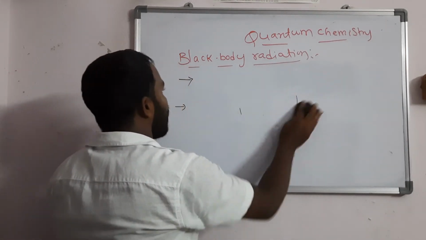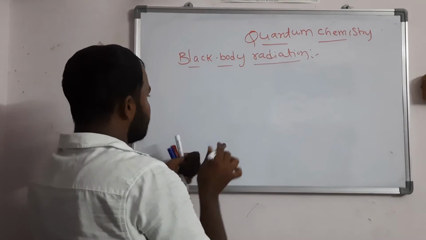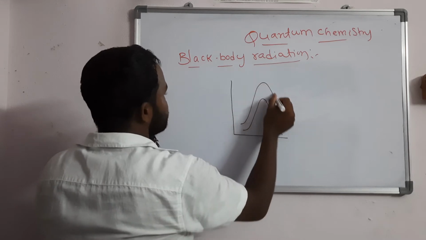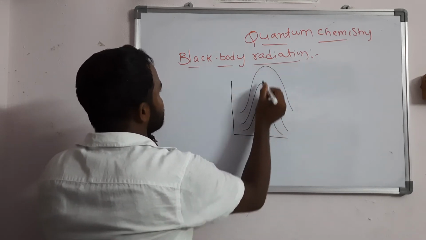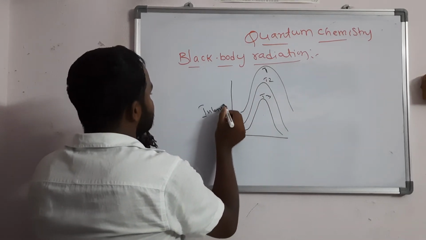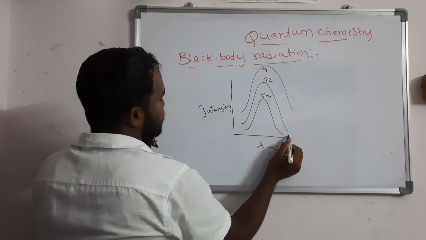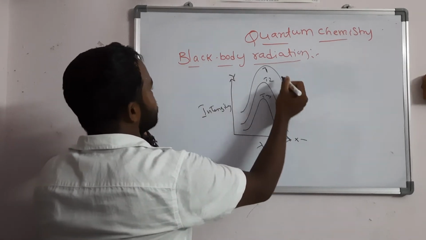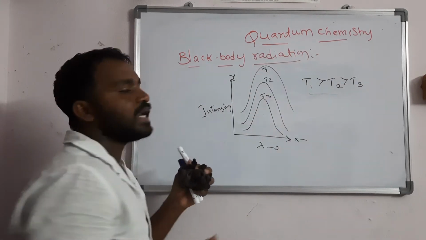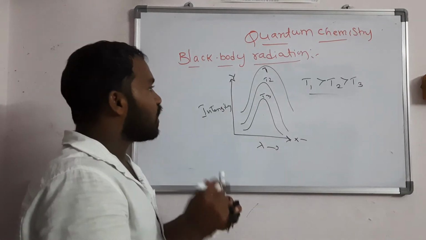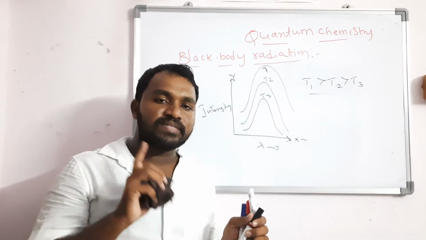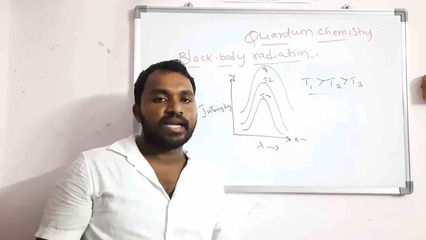If you draw the graph of intensity versus lambda for temperatures T1, T2, T3, with lambda on the x-axis and intensity on the y-axis, you will get graphs like this. Here T1 is greater than T2, which is greater than T3. So intensity mainly depends upon the temperature as well as the wavelength, and it is independent of the nature of the material.